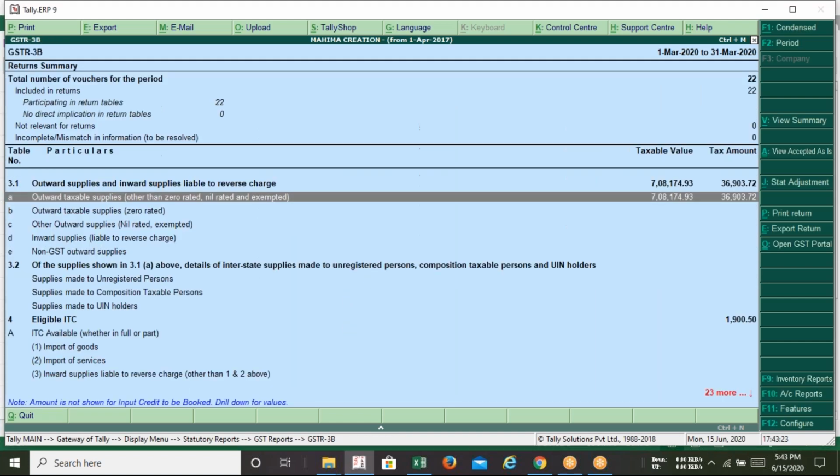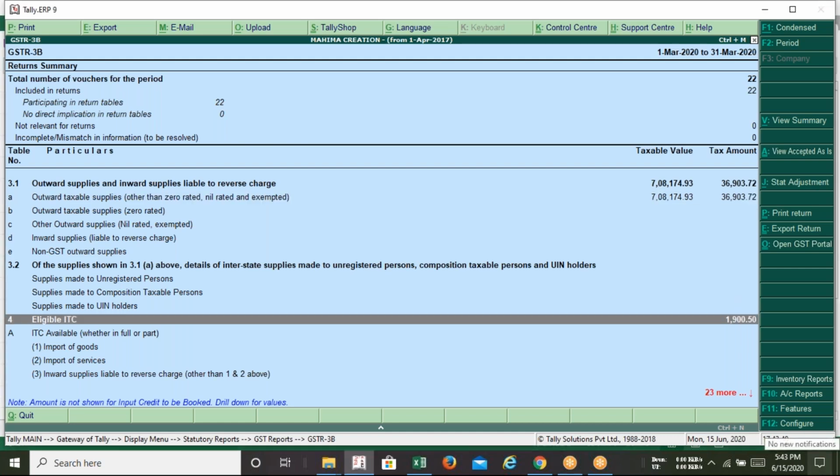So I repeat it again. You can see that this is your output taxable value, 7,08,174.93, this is your output tax, 36,903.72, and this is your input tax amount, 1,900.50. This information is coming, I repeat, on the basis of our recording.